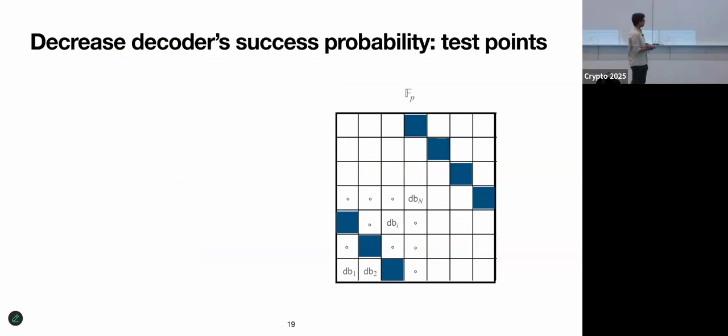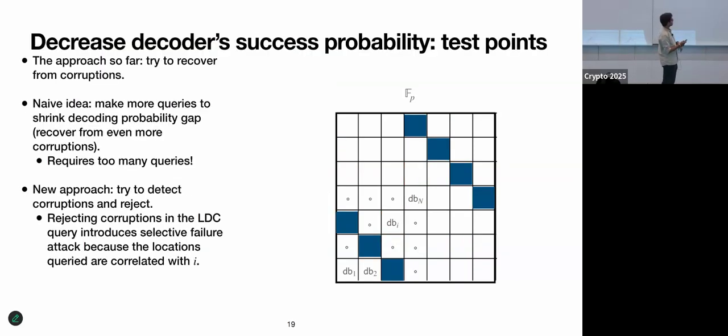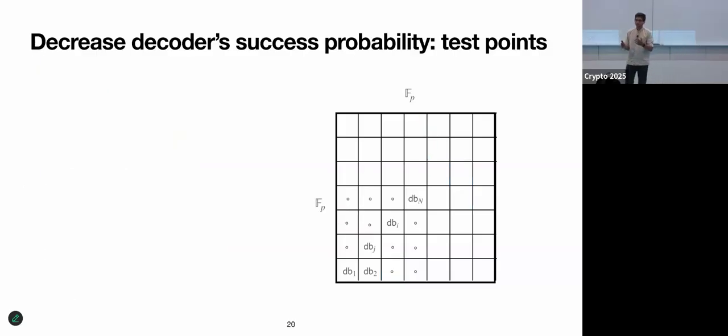Okay. So what we're going to do is, I'll skip through this slide a little bit quickly, instead of trying to just always repair, we're going to try to detect whenever there's a corruption in the code word.